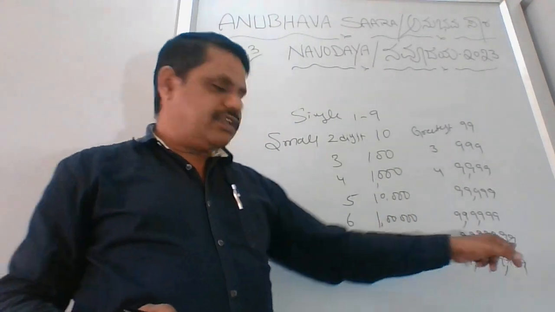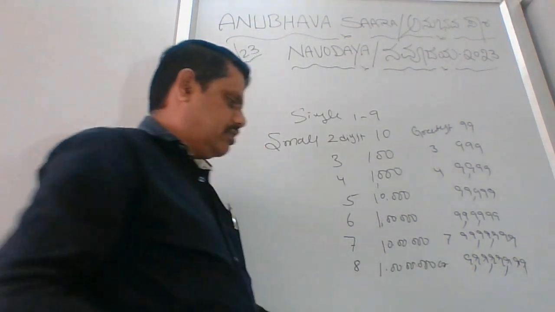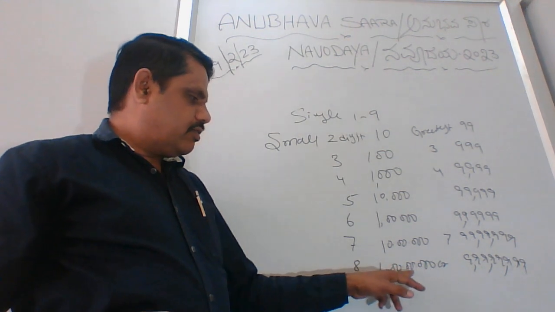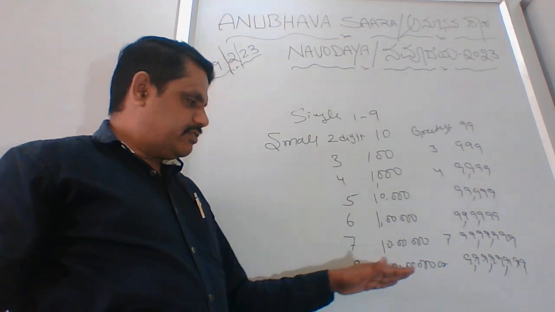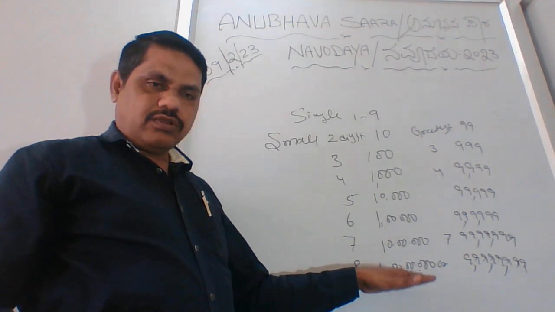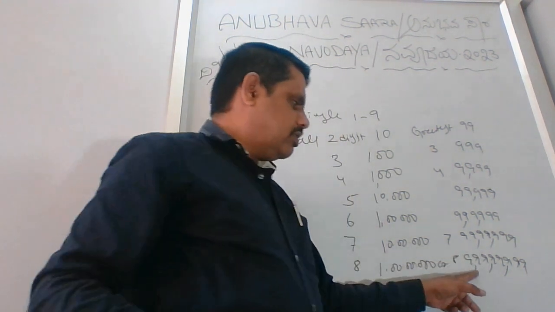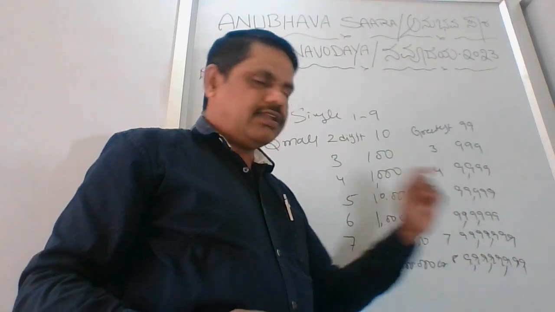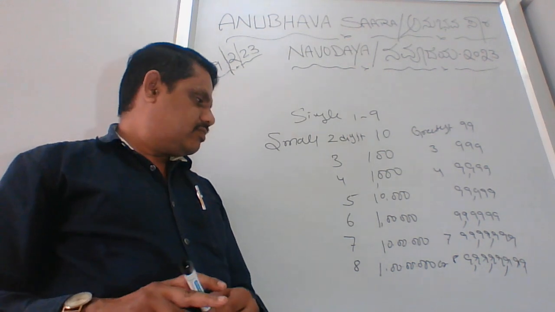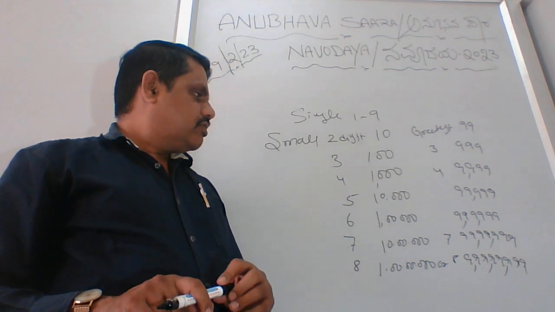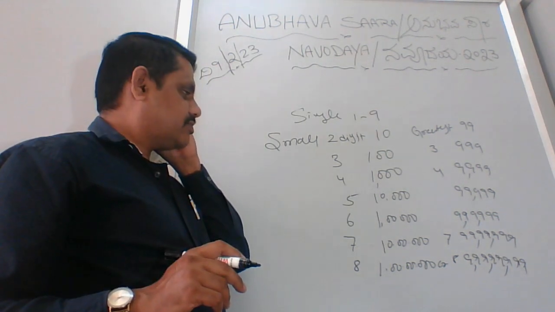Once you finish this, the next number is the 8-digit number, which is 1 crore. 1 crore has 7 zeros and only 1. That is the starting number of 1 crore, an 8-digit number, and it ends with 9 crore 99 lakhs 99,999. This we learned yesterday. I have one more trick I will tell you. I got some idea; I will teach you something different.